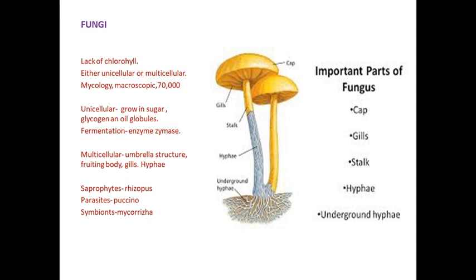By these two methods, reproduction occurs. There are three types of fungi based on the intake of their nutrients. One is saprophytes. Saprophytes depend totally on non-living organisms, for example Rhizopus. Another one is parasites. Parasites depend totally on living organisms, for example Puccinia. And symbionts. Symbionts means mutual benefit, for example mycorrhizae, which occur in the roots of vascular plants.